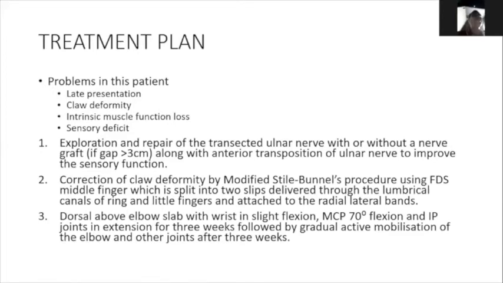Where are those 5 tails going? The first tail goes into the first intermetacarpal space and loops around the first dorsal interosseous. The second one between the second dorsal interosseous and the first palmar interosseous. Like that, third and fourth, and the fifth one attaches to the abductor digiti minimi.